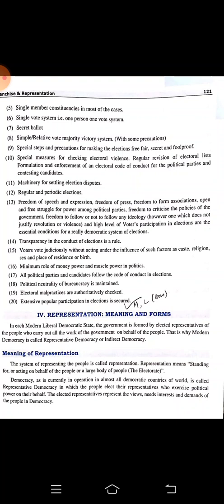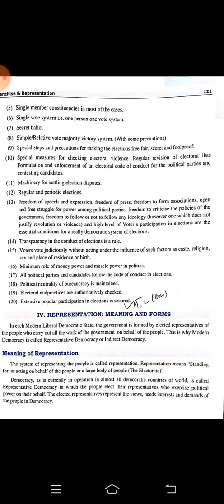In each modern liberal democratic state, the government is formed by elected representatives of the people who carry out all the work of the government on behalf of the people. That is why modern democracy is called representative democracy or indirect democracy.